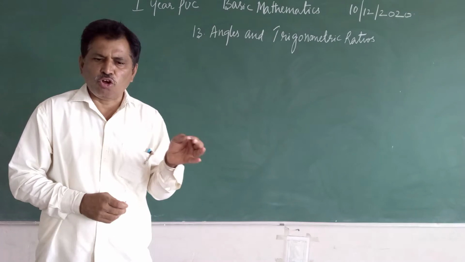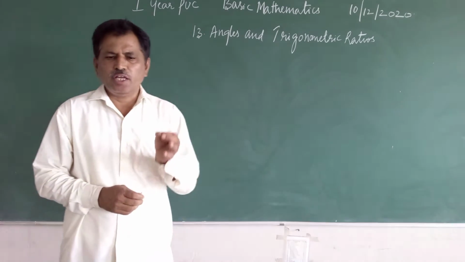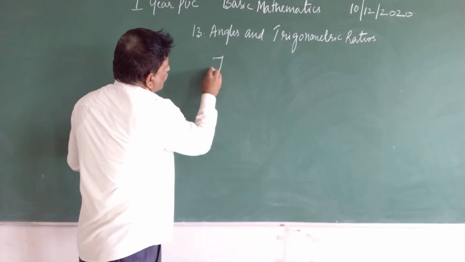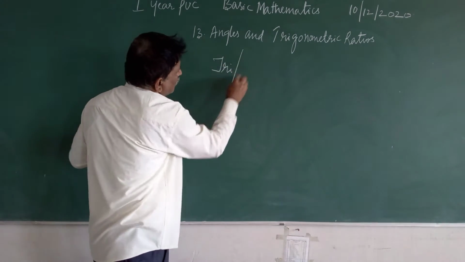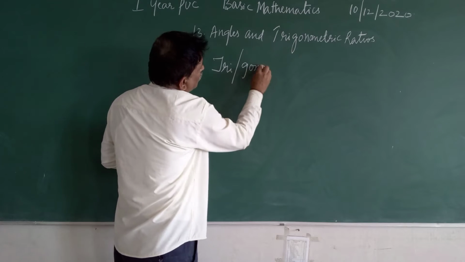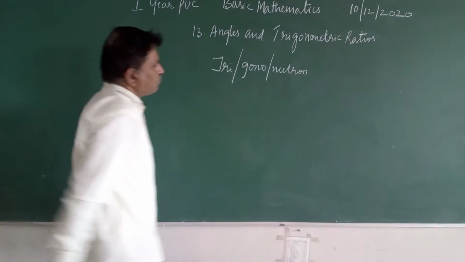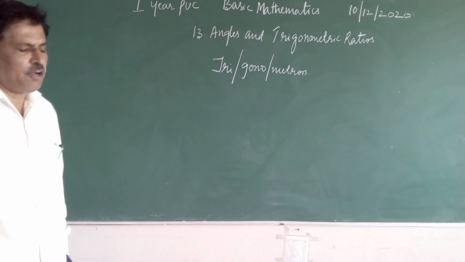So the word trigonometry is derived from the Greek words trigon and metron.